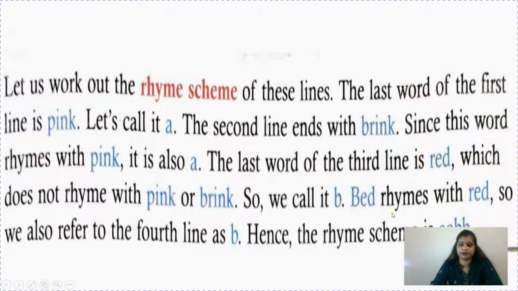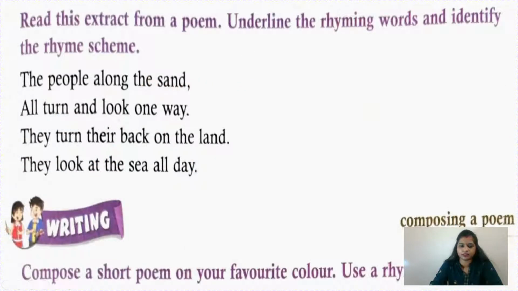And children, bed rhymes with red. We have seen the third and fourth line, red and bed. So we also refer to the fourth line as B. If the rhyming words are the same, then we will write A. But if the words are different, then we will write B. So the rhyme scheme is A, A, B, B. Let's do an example, then you will understand it in a better way.